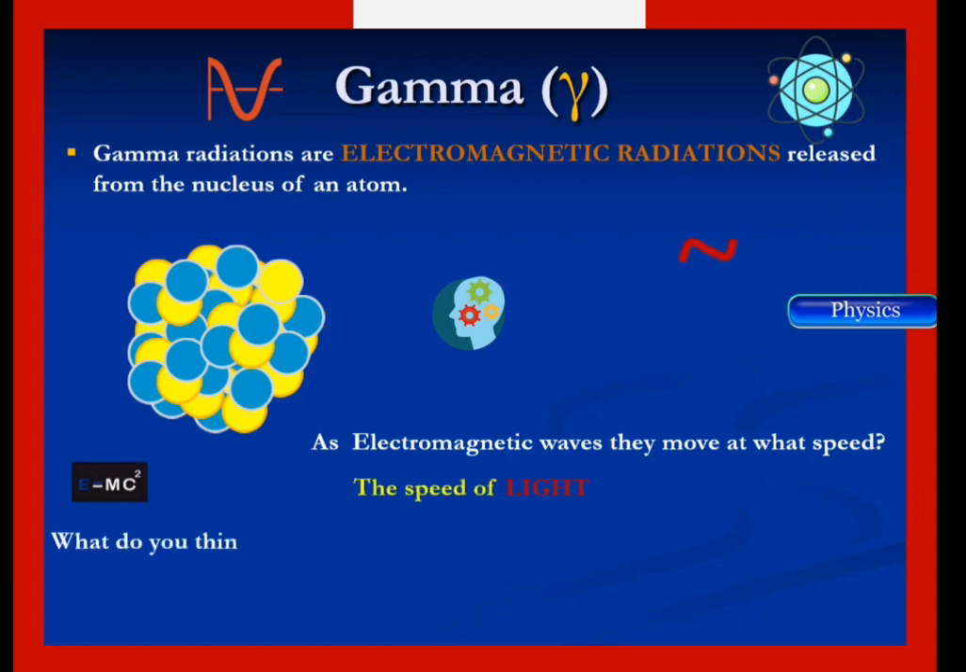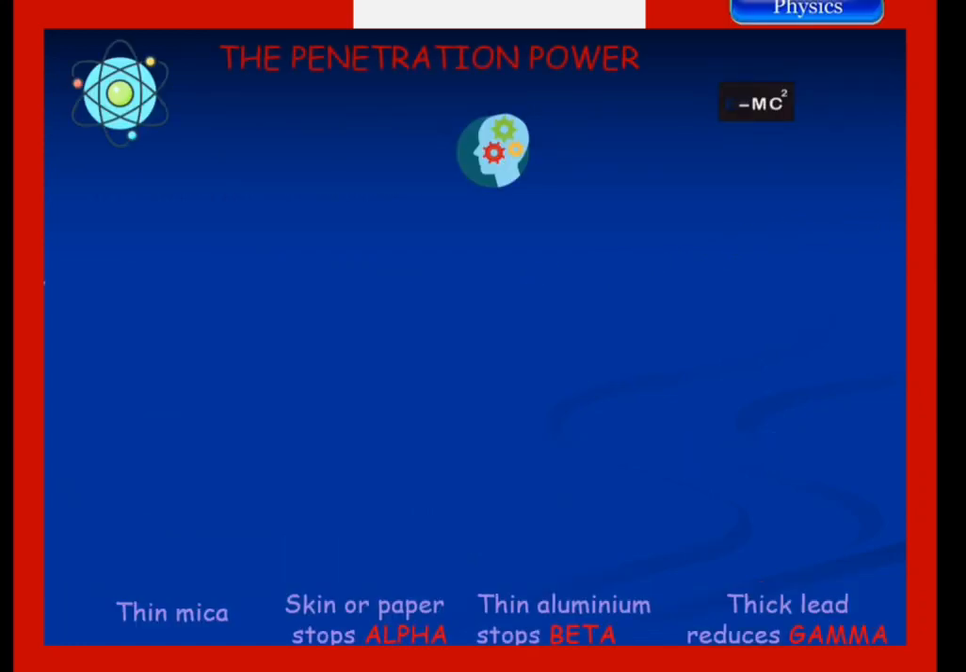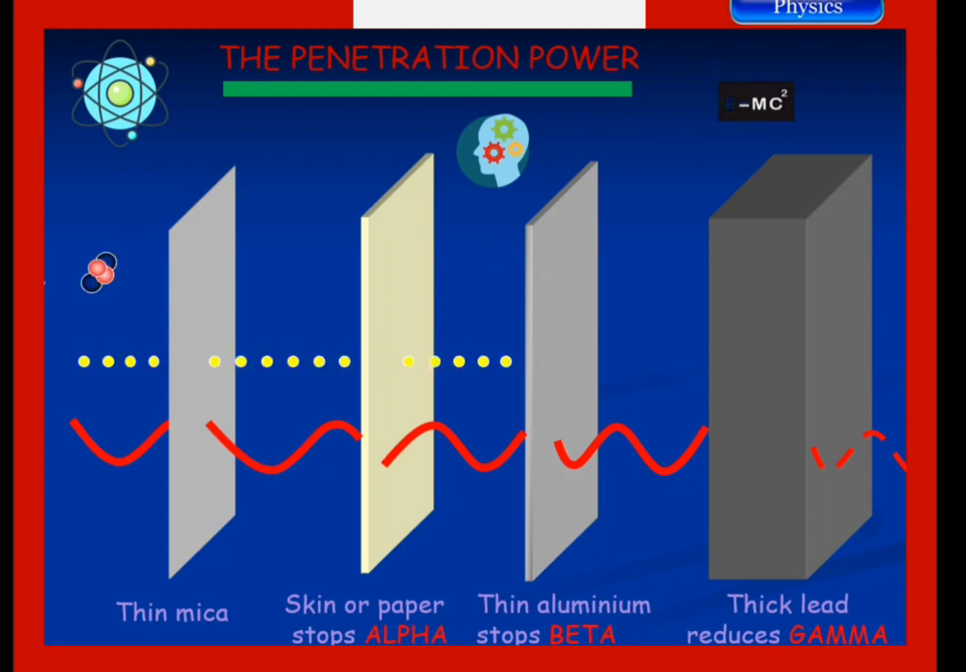Again, what do you think happens to the nucleus after gamma radiations are emitted from the nucleus of an atom? The mass number and the atomic number remain the same. So here let us compare the penetrating power of the 3 particles using a thin mica sheet, a skin or paper, a thin aluminum sheet, and a thick lead block. So here you have the gamma radiations, you have the beta particle, and finally we have the alpha particles.